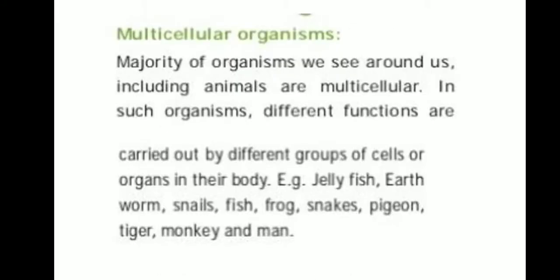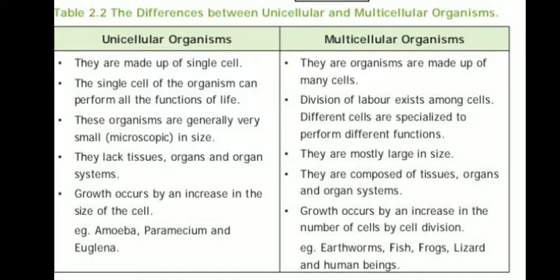Multicellular organisms: the majority of organisms we see around us, including animals, are multicellular. In such organisms, different functions are carried out by different groups of cells or organs in their body. Examples: jellyfish, earthworm, snail, fish, frog, snake, pigeon, tiger, monkey, and man.